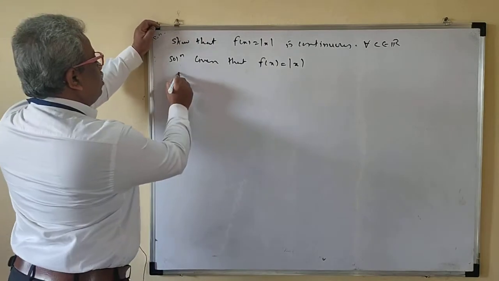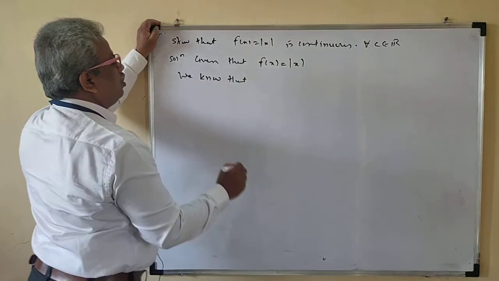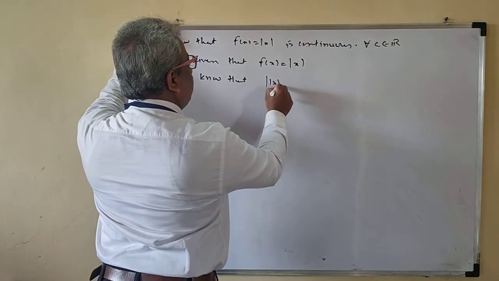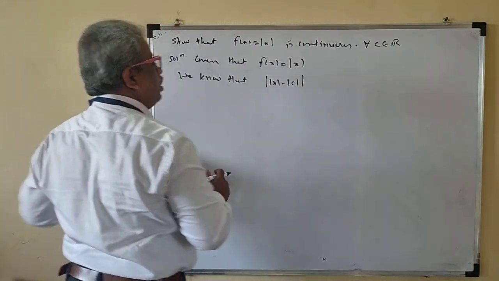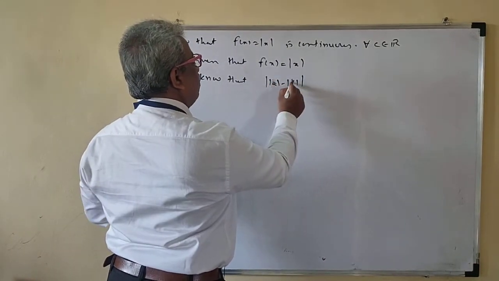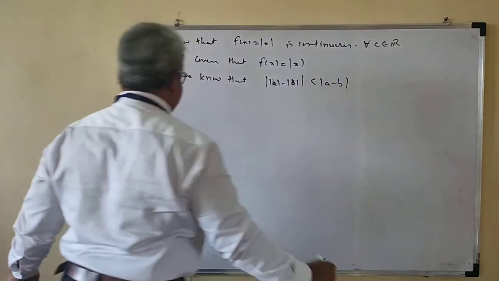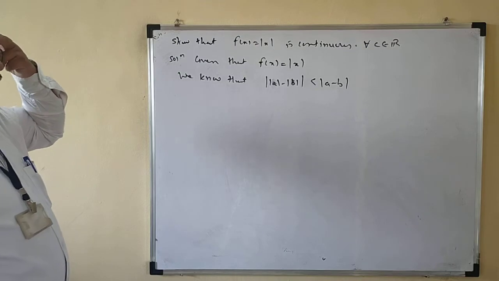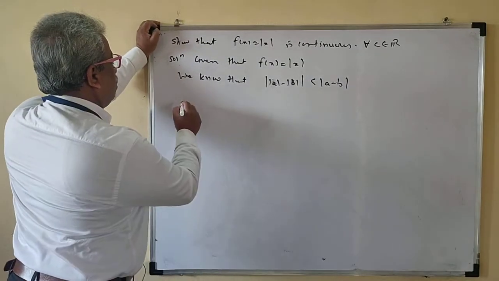Okay. We know that mod of x minus mod of c, instead of this we'll write a and b. So mod a minus mod b is less than or equal to mod of a minus b. We are familiar with this one, that we will apply. Okay.